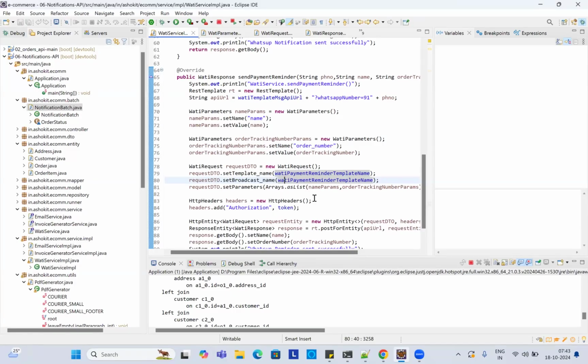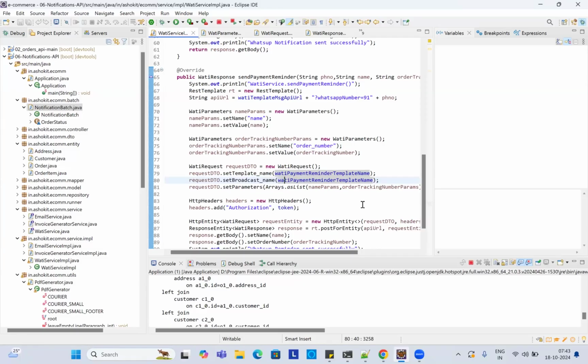Yes. Good job. So guys, here he implemented a notification service in our application. It is a backend API. In this notification service, mainly we have WhatsApp integration, email integration, and PDF generation. If you want to send a WhatsApp message from the application, directly it is not possible. We need to create a business account on the WhatsApp platform, that is the Wati platform, and use it to send WhatsApp messages programmatically.